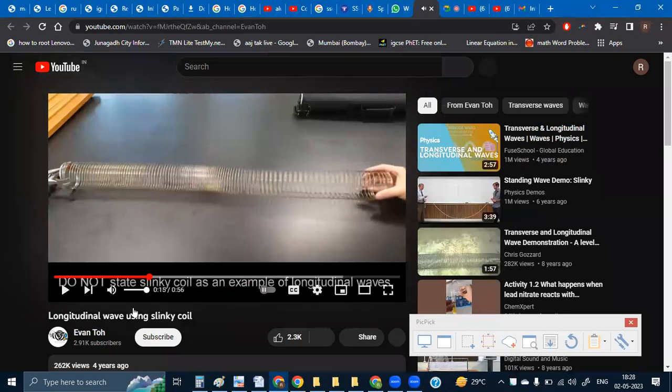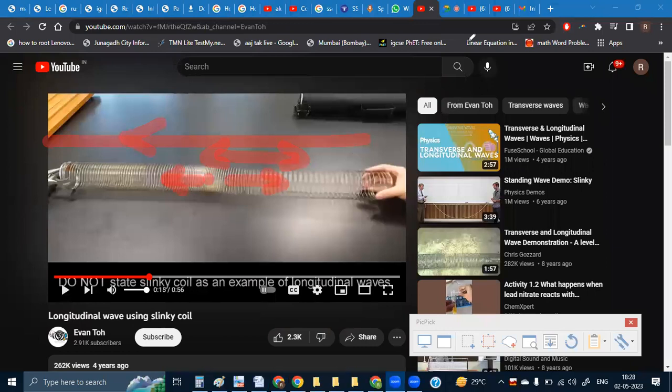You can see over here how the particles are vibrating left and right like this. Okay. So any particle which is there, these particles are vibrating left, right, left, right like this. And the disturbance or the wave is also traveling in the same direction. So this is an example of a longitudinal wave. Now, in a longitudinal wave, the particles of the medium vibrate in a direction parallel to the direction in which the waves are traveling. This is the definition of a longitudinal wave.